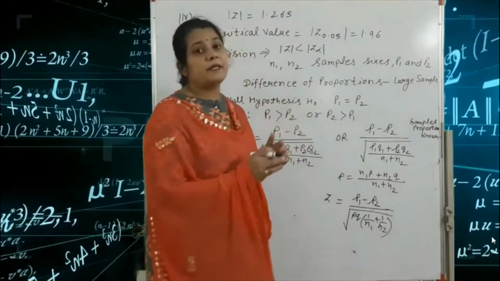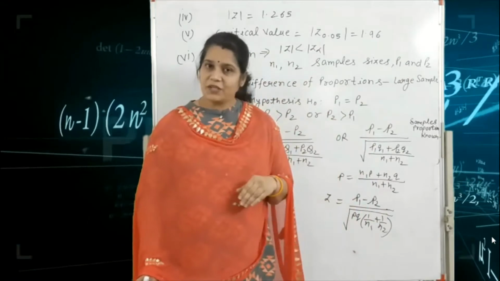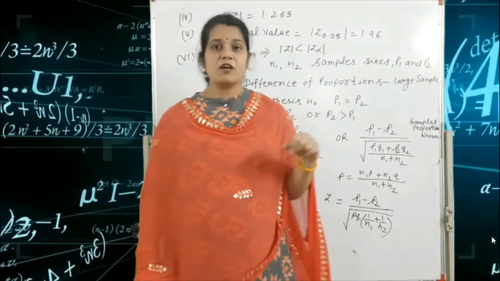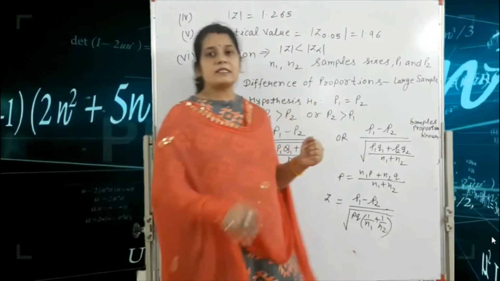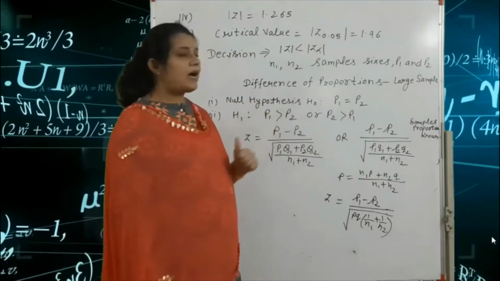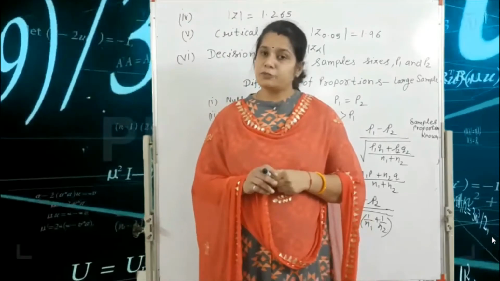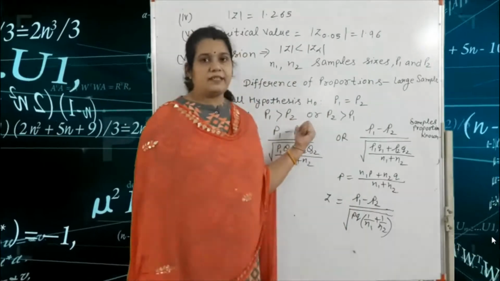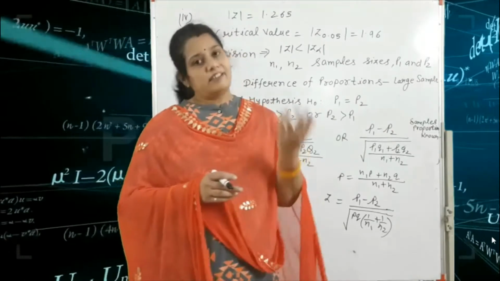All these examples depend on the number of samples being greater than 30. Okay, so our third topic is first we write the null hypothesis, because in this type of question we are given two populations. So our null hypothesis is always P1 is equal to P2. Okay, so alternative hypothesis is what? Alternative hypothesis is P1 not equal to P2 for two-tailed test, and for one-tailed test we write here P1 greater than P2 or P2 greater than P1. This is the alternative hypothesis.